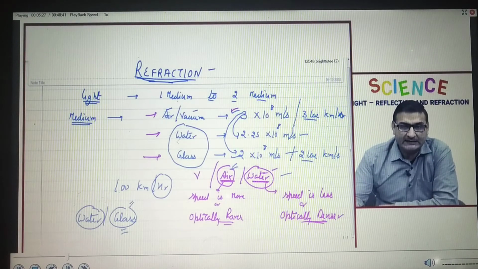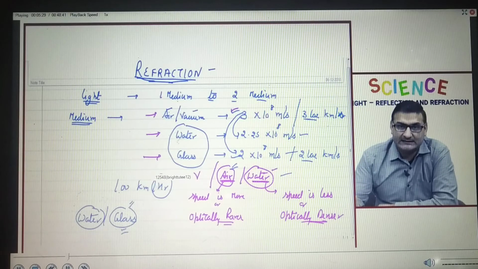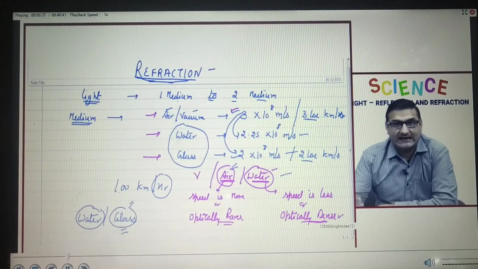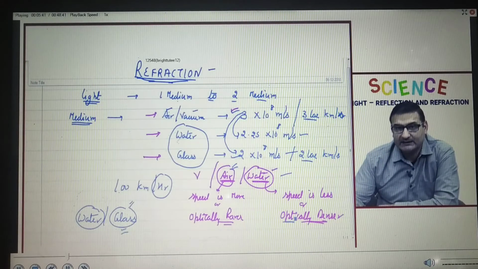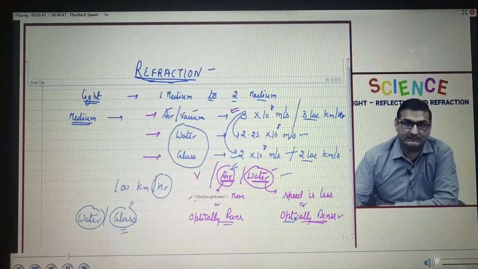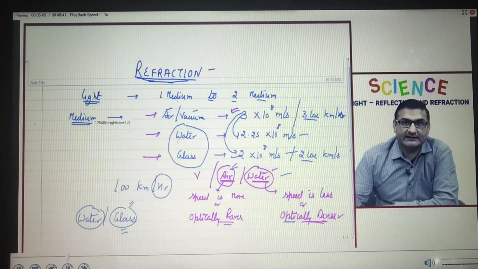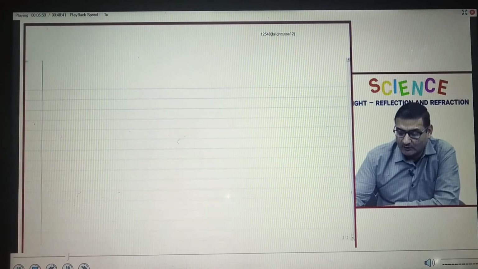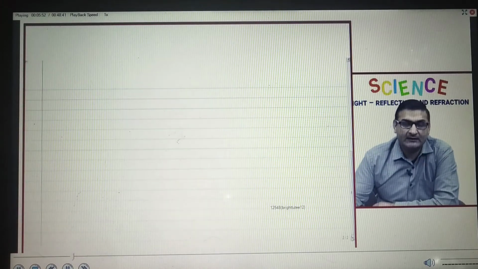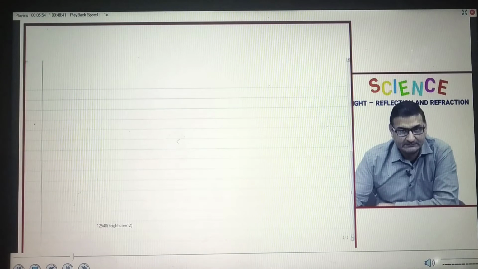One quite important thing, when we are talking about denser medium and rarer medium, we are not actually talking about the mass density. I am not saying that this medium is thicker or denser. I am talking about optically rarer and optically denser. We are just relating it with the speed of light. So we have a basic idea of optically rarer medium and optically denser medium, right?